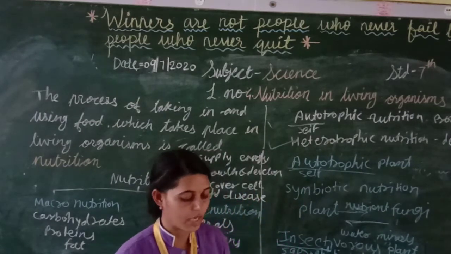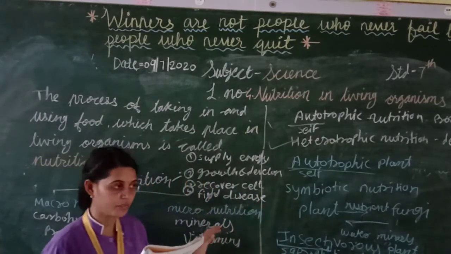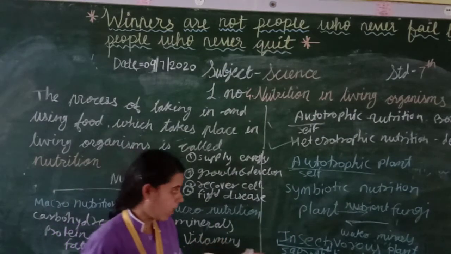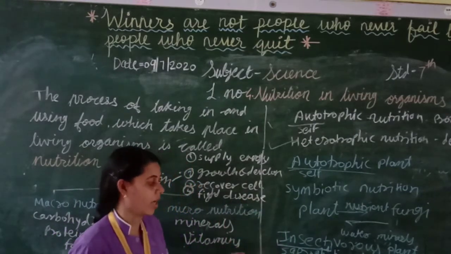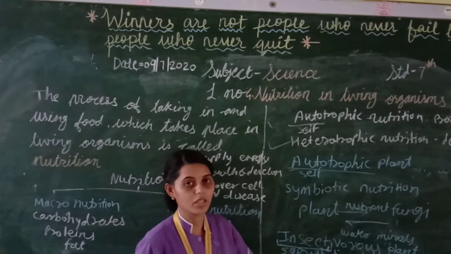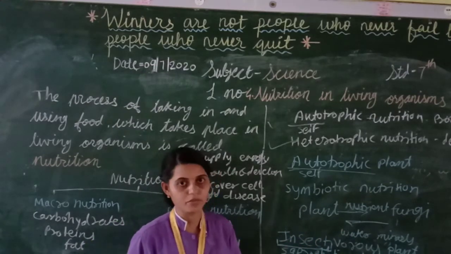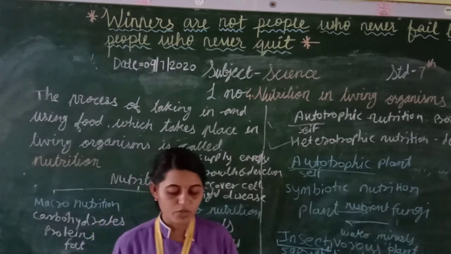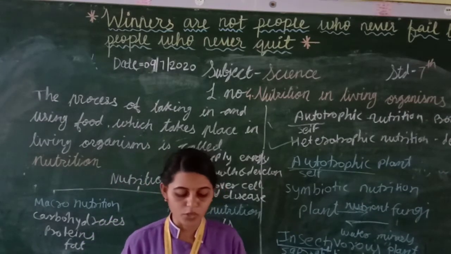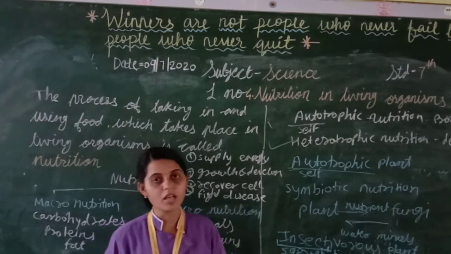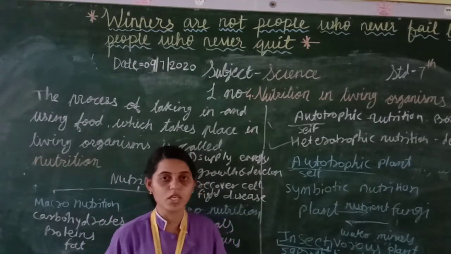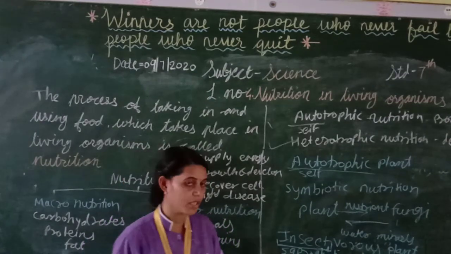So students, this time we saw the nutrition of plants, how plants make their own food and how some plants depend on others. They depend on other plants for food. So now students, in the next lecture we are going to learn nutrition in animals. I hope students you understood this lesson.